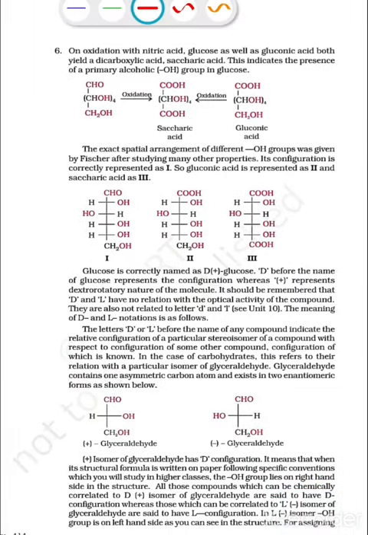On oxidation with nitric acid, glucose as well as gluconic acid both yield a dicarboxylic acid, a saccharic acid. This indicates the presence of a primary alcoholic OH group in glucose. So here is the equation. First of all, glucose on oxidation gives the dicarboxylic acid, that is saccharic acid, and gluconic acid on further oxidation gives saccharic acid. So it gives us the information about the presence of a primary OH group.